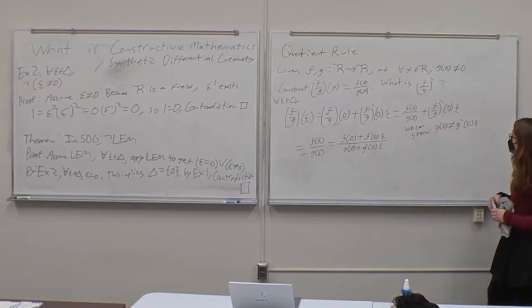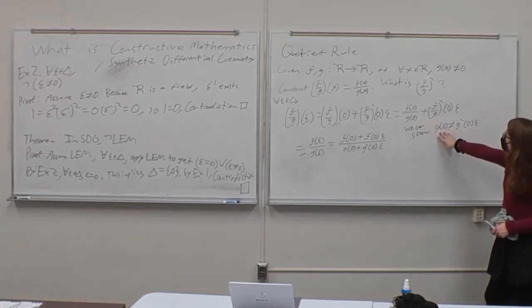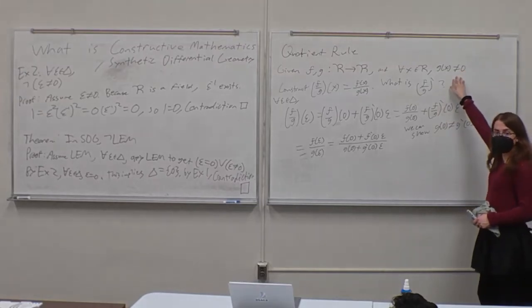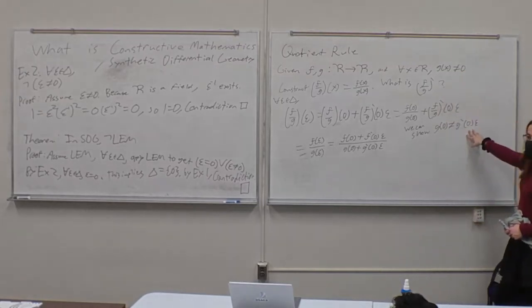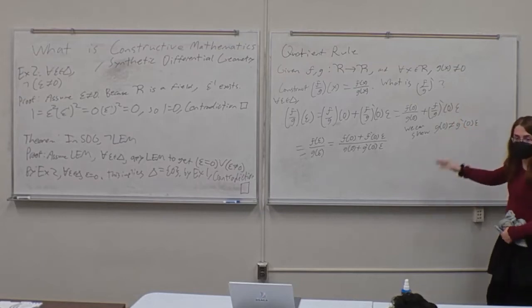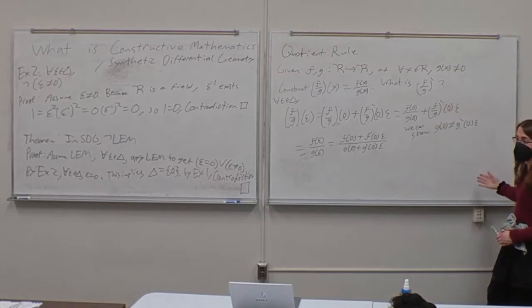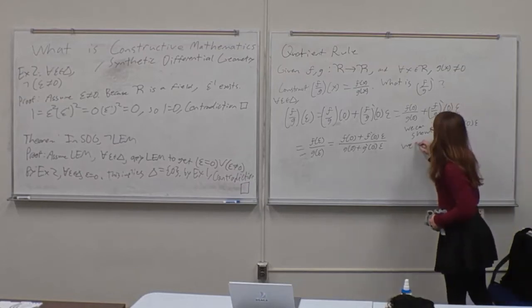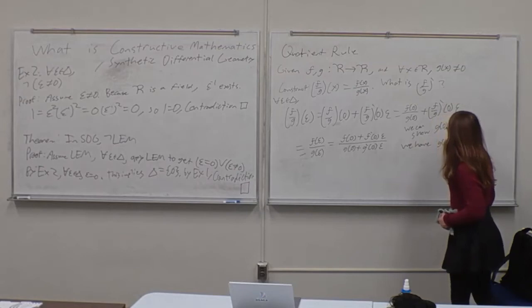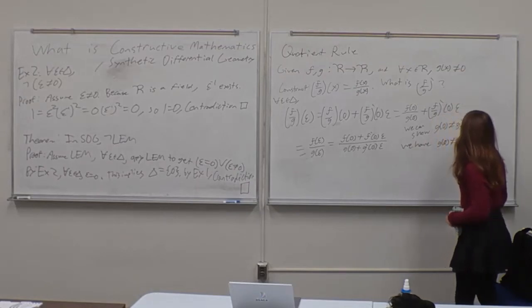The reason for this is, okay, it's a bit messy, but g prime of 0 times epsilon is an infinitesimal, because any number of the smooth real line times an infinitesimal is an infinitesimal. So when you square this, you get g prime of 0 squared, epsilon squared equals 0. So we have g of 0 is not equal to 0.